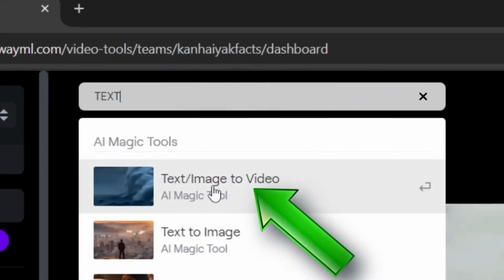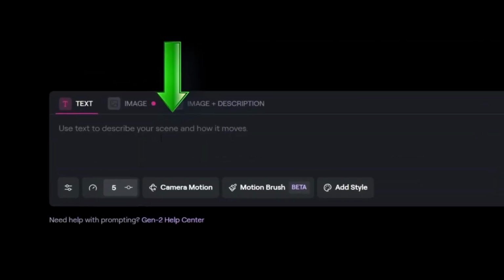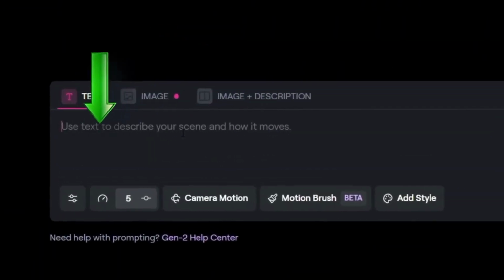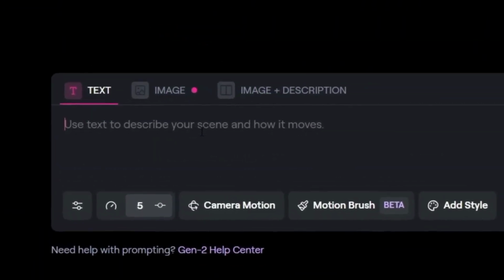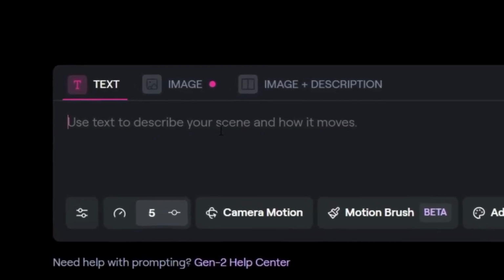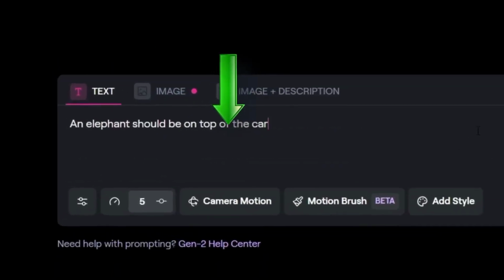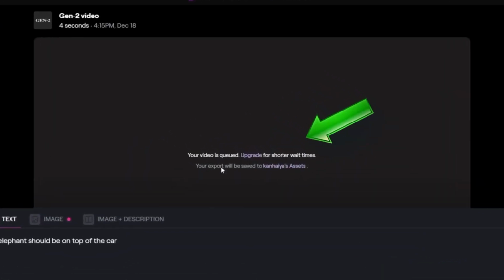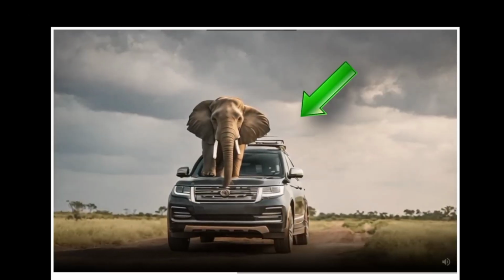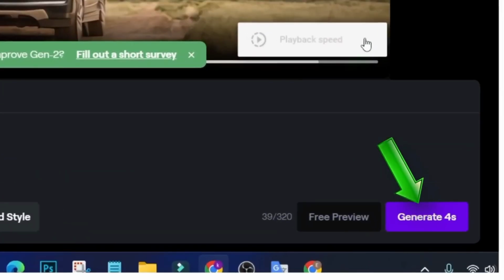Here's how it works. You type out whatever idea is in your mind. The better you describe it, the more accurate and amazing the result will be. For example, I want an elephant standing on a car, so I just type that and hit generate. It takes a few seconds, but then it gives you a super cool video clip. If you are not satisfied, you can just hit generate again and it gives you a fresh version.